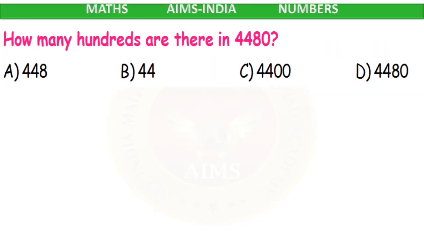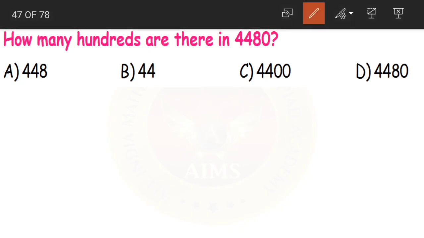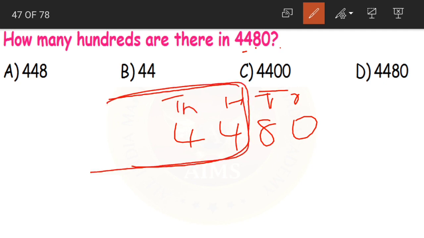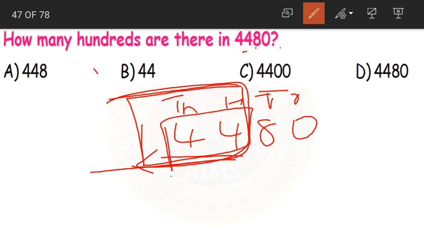Clear? How many hundreds are there in 4480? Now here, what are the place values? Ones, tens, hundreds and thousands. Now how to solve this question? From the hundreds place, whatever there are to the left of the hundreds becomes the number of hundreds in the number. There are 44 hundreds. How many hundreds?